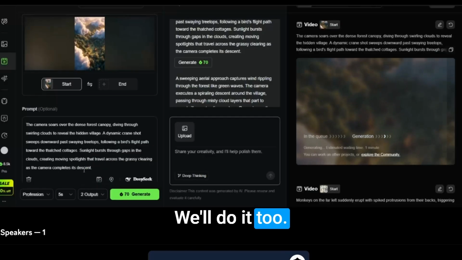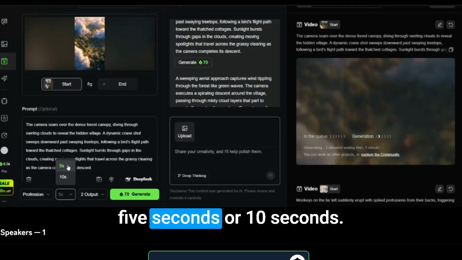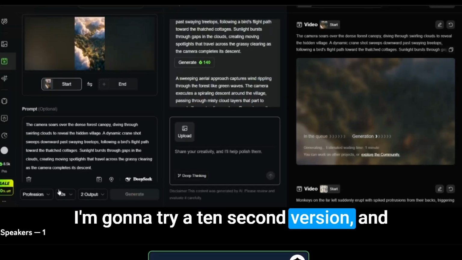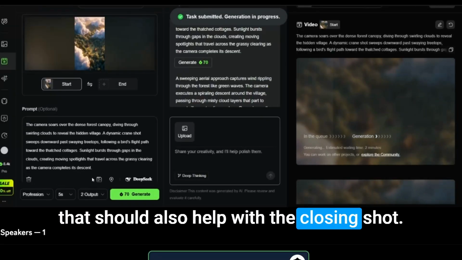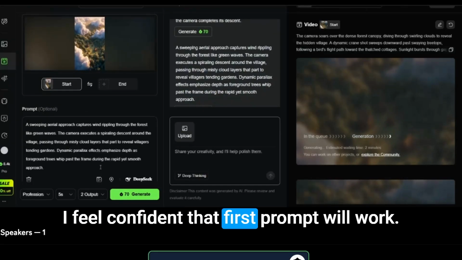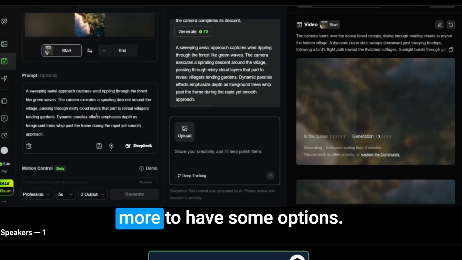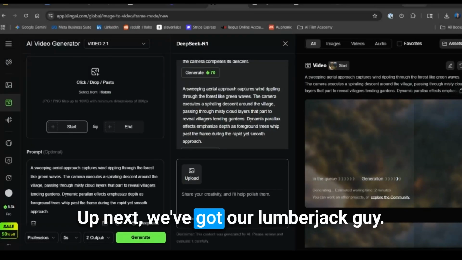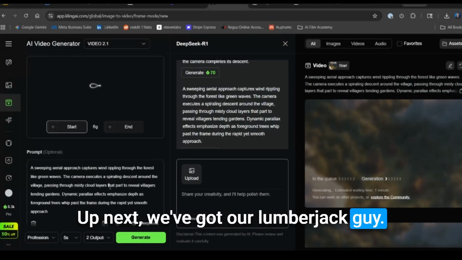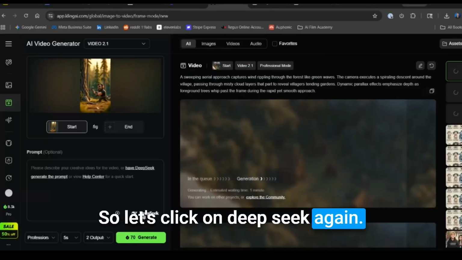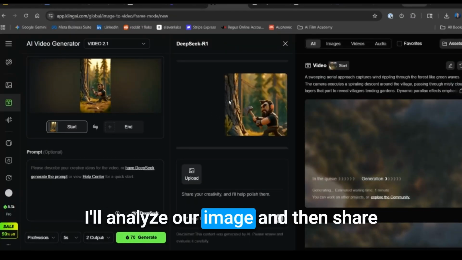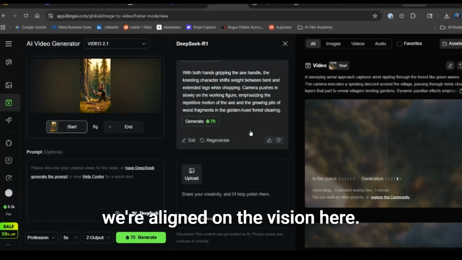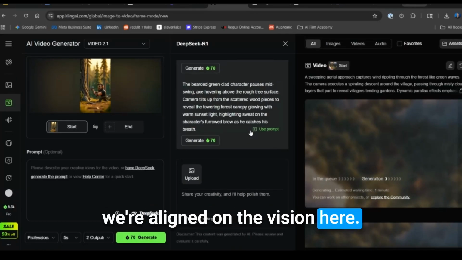We've got the option to generate 5 seconds or 10 seconds. I'm going to try a 10-second version. And that should also help with the closing shot. I feel confident that first prompt will work. I'm going to throw in one more to have some options. Up next, we've got our lumberjack. So let's click on DeepSeek again. It'll analyze our image and then share more information to make sure we're aligned on the vision here.